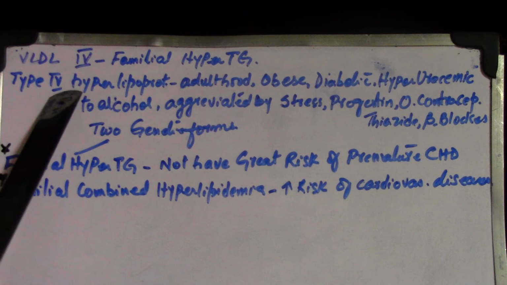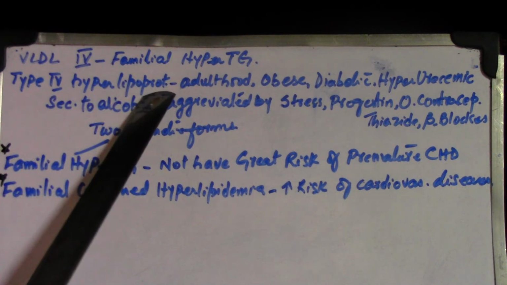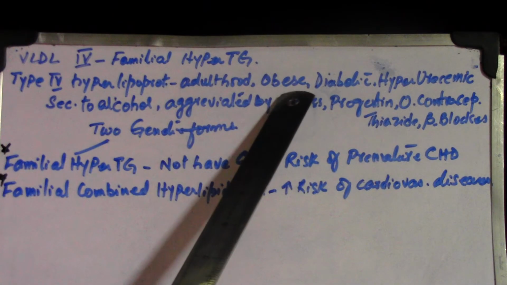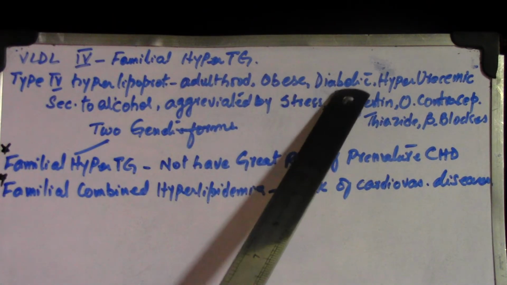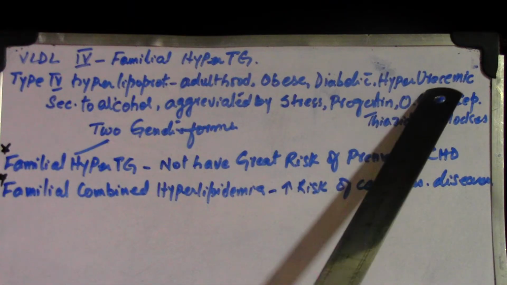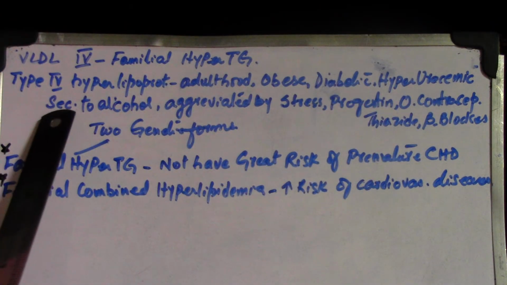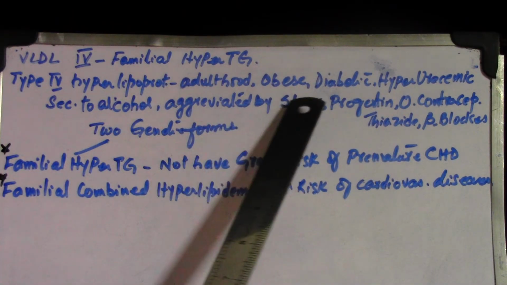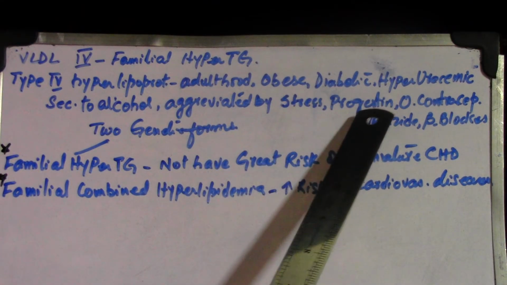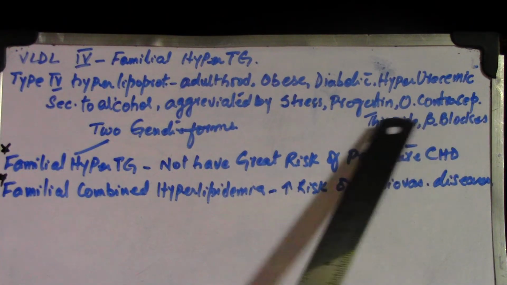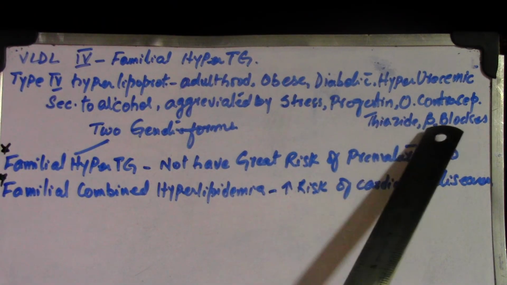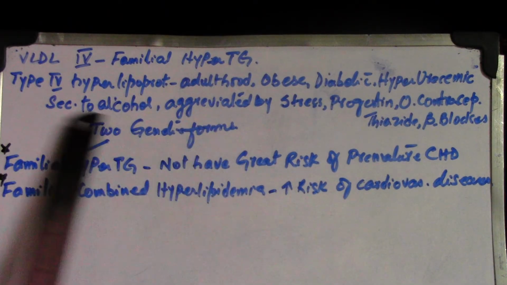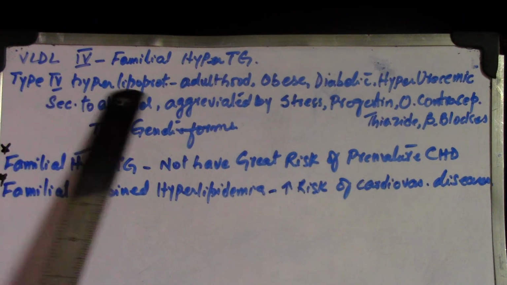Actually it's a type 4 hyperlipoproteinemia, right? It is found in adulthood, in obese persons, in diabetic persons having hyperuricemia, and it is secondary to alcohol. It is aggravated by stress, progestin, oral contraceptives, and thiazide diuretics and beta blockers can aggravate it.